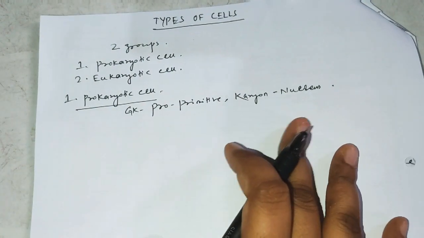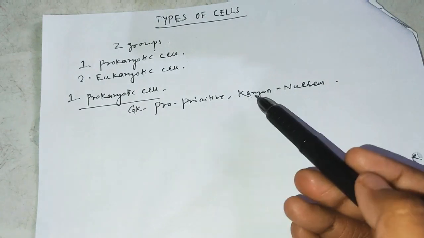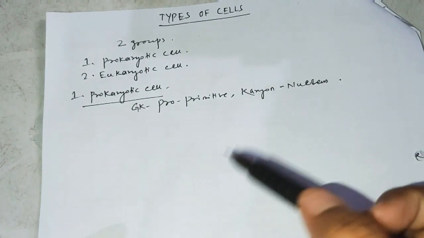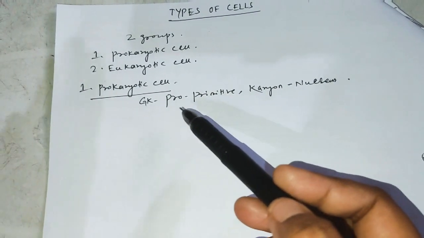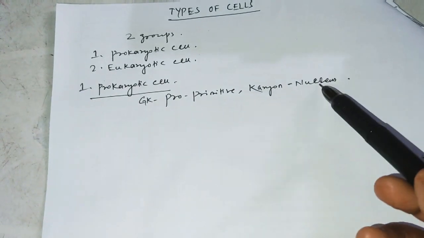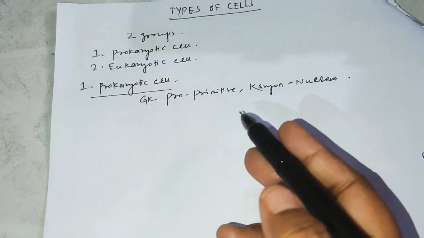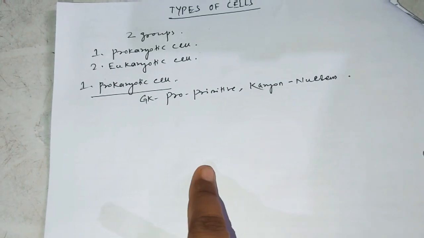Clear? So pro means primitive and karyon means nucleus. The word prokaryotic means the cell contains a primitive type of nucleus. And this definition is the character of the prokaryotic cell.